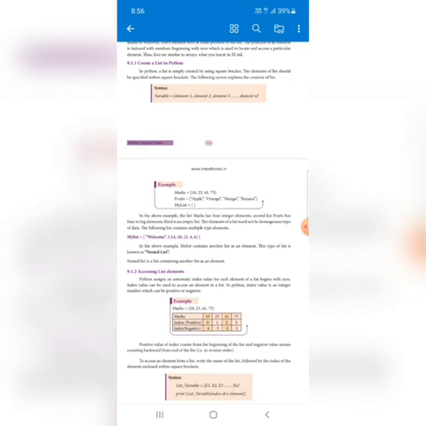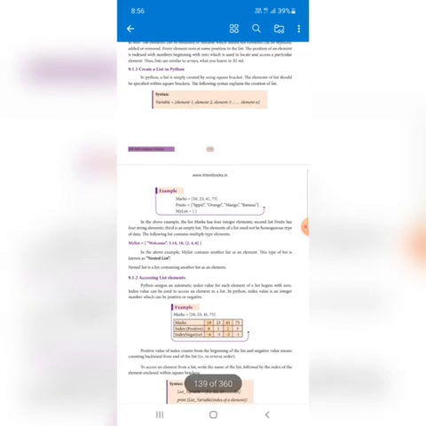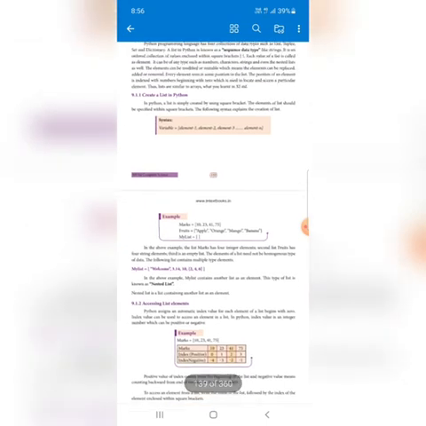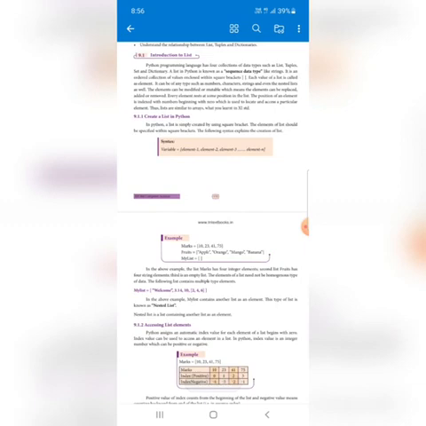Not only numbers, not only characters, not only strings. We can store any kind of data within a single list, but in an array that's not possible. Then each and every element has an index value. It's like a position ID.